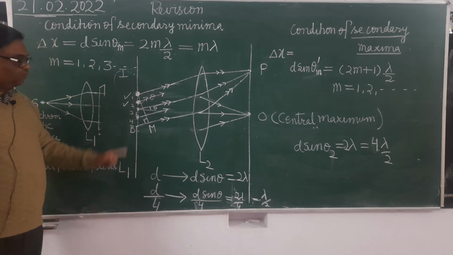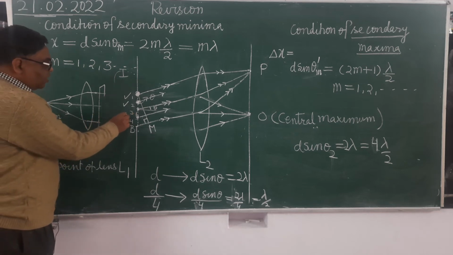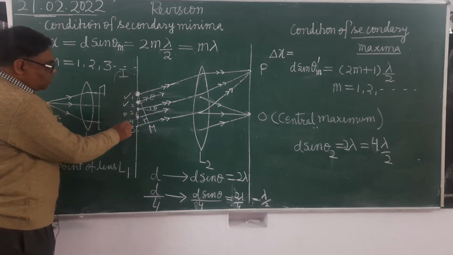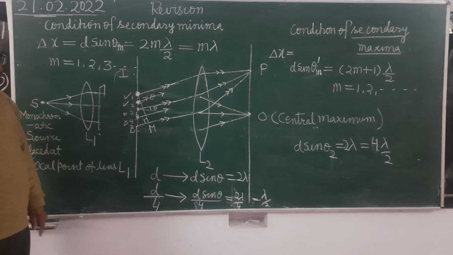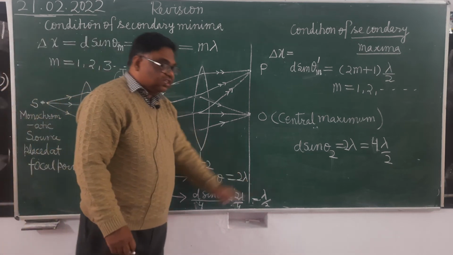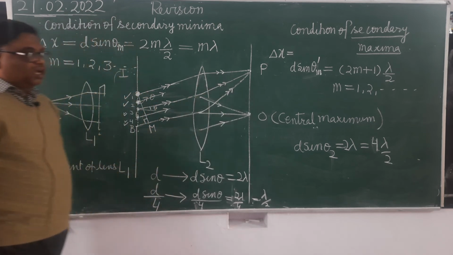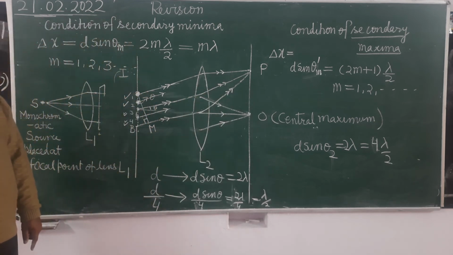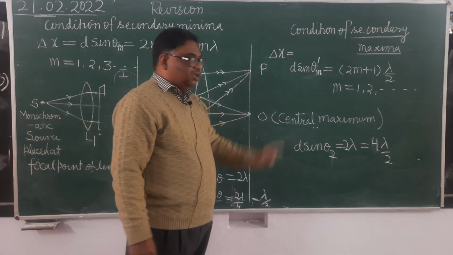Then the waves which are coming from the corresponding points of third and fourth part are also superposing with what path difference? Lambda by 2. Therefore they will superpose destructively, and when they will superpose destructively, a darker region will be formed which we named as second order secondary minima.